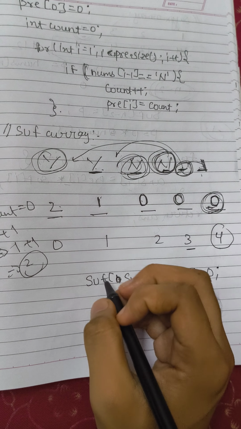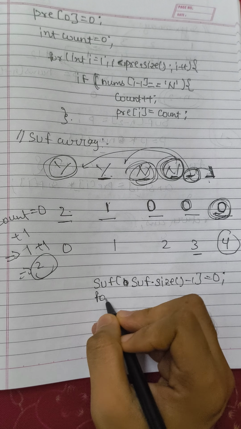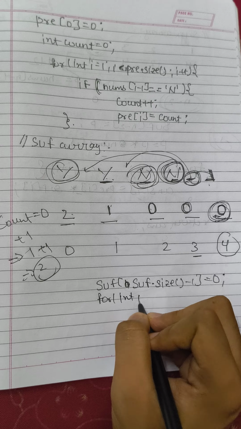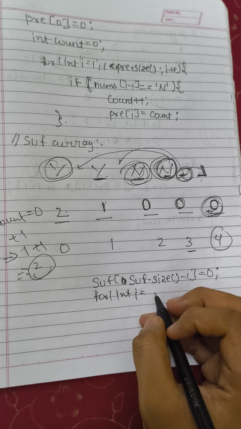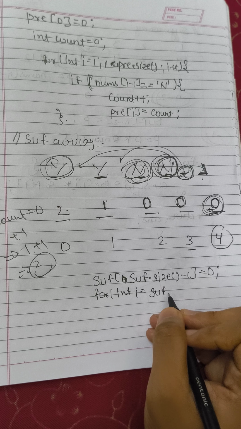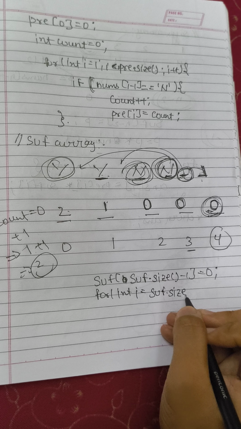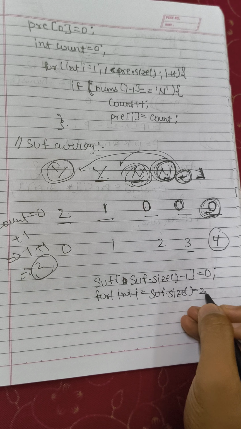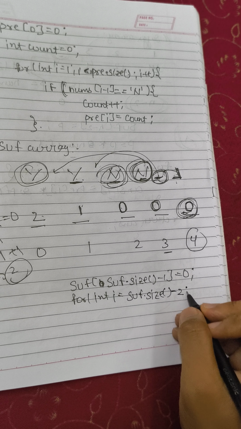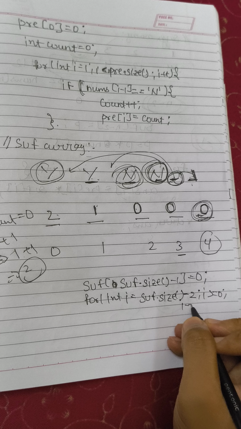Now what we will do is make a loop for int i equal to suffix dot size minus 2, i should be greater than or equal to 0, and i minus minus.